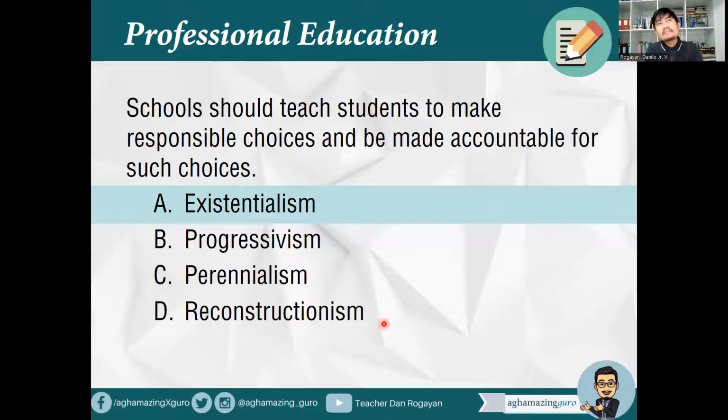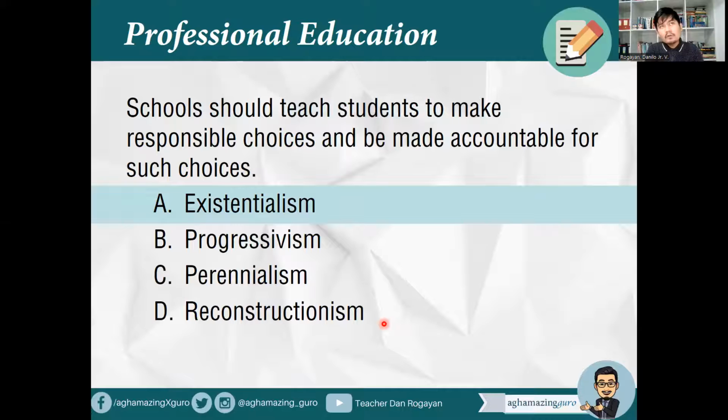And of course, Reconstructionism has something to do with the social order. We want to see social order. If there's a social problem, we have to address that. The implications of this in the education setting is that students are tasked to go outside to do community work, community outreach, so that it could address problems in the society. That's part of social reconstructionism.